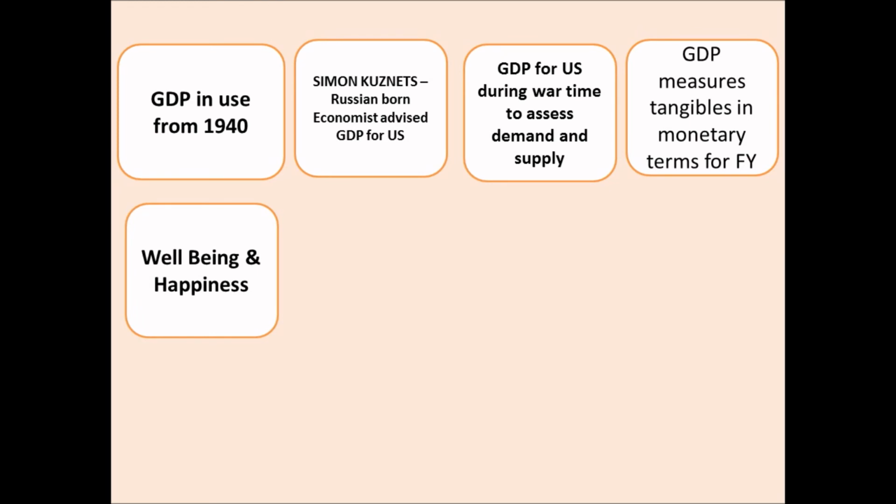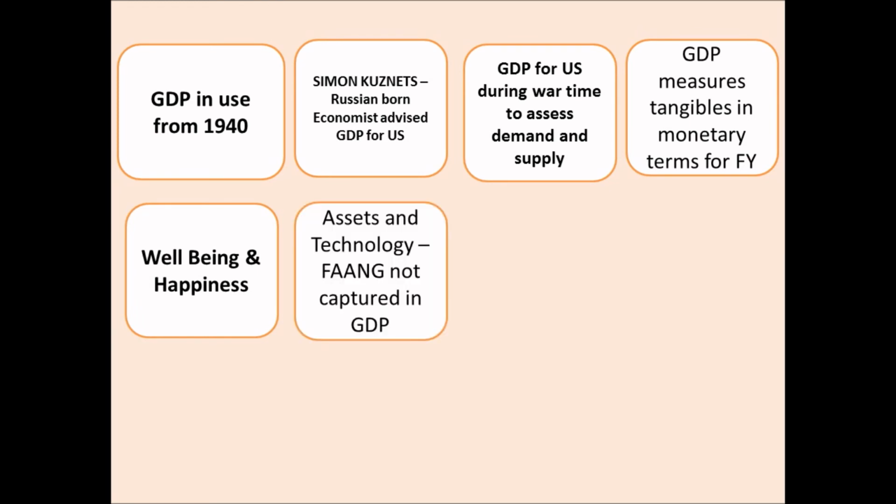However, the well-being and happiness of the people are out of the scope of GDP, and so are the assets created, the wealth available in the country, and the value technology is bringing to the country. Most prominently, FANG: Facebook, Amazon, Netflix and Google, Alphabet's company. Whatever they contribute is all through digital means. This is not captured in the GDP. Mostly the benefits coming out of FANG are all non-tangible, and it is improving the lifestyle of the people, but it is not captured in the GDP.